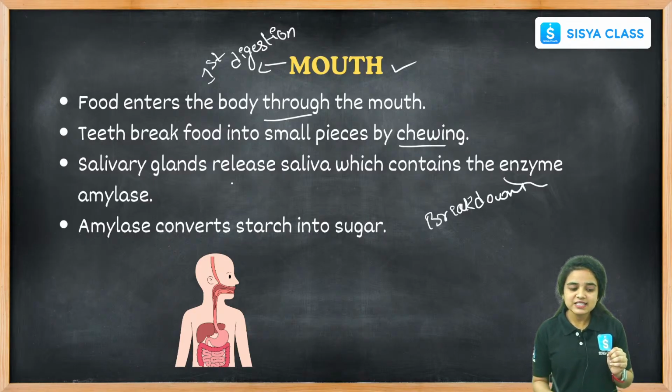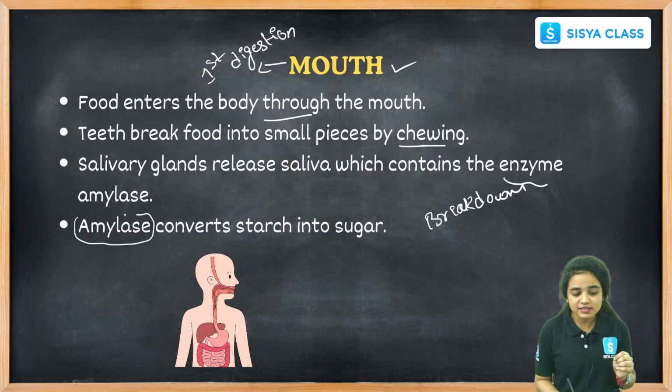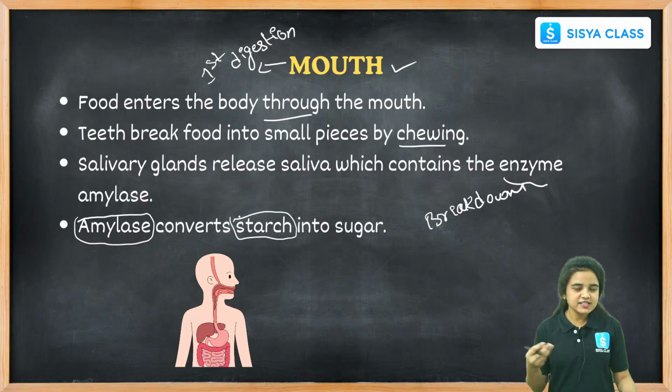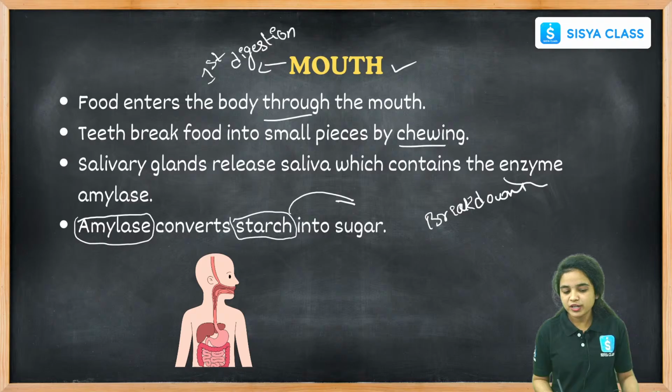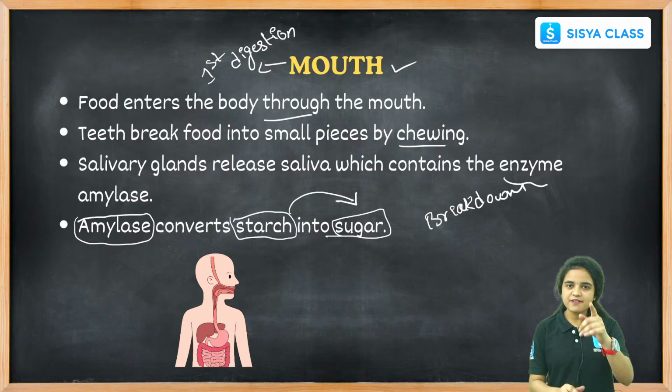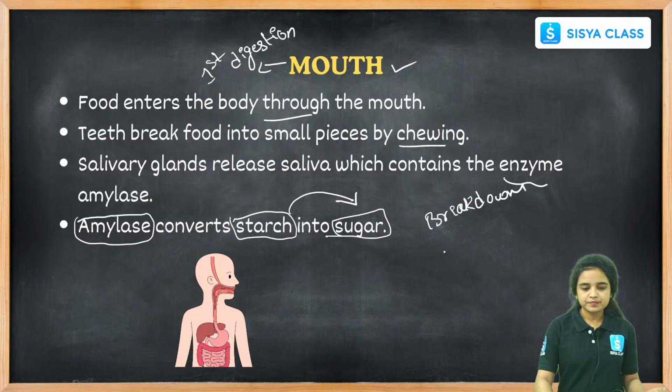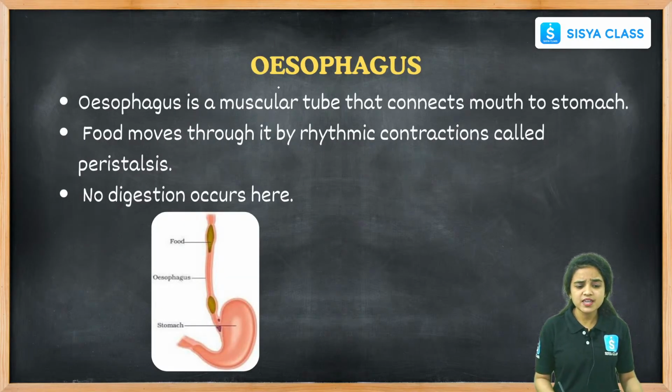And this enzyme name is amylase, salivary amylase. This salivary amylase converts the starch. The food materials that we are taking contain starch. This starch is broken down into sugar. This is the first organ where the first digestion happens, in our mouth. The second one is the esophagus.